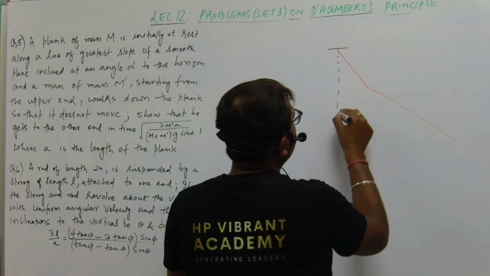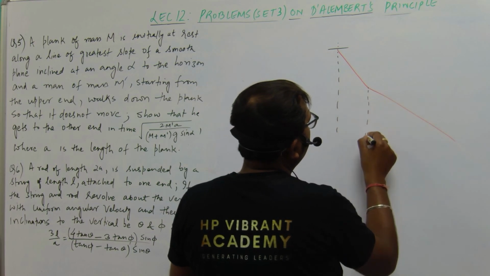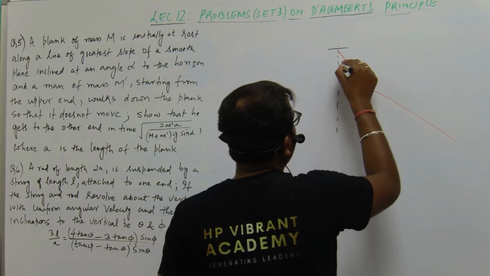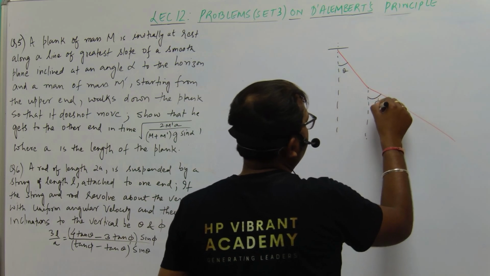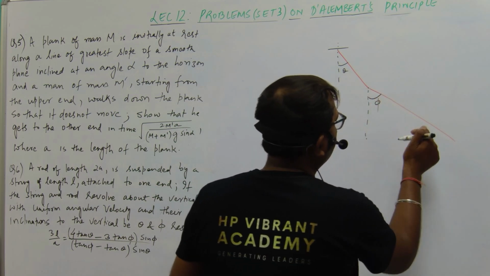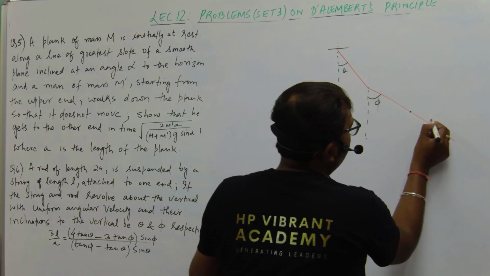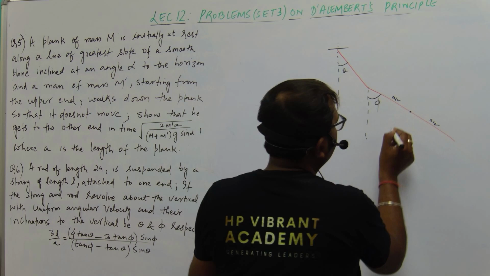This is our axis. The angles of inclination are theta and phi, so this is theta and this is phi. This is our rod of length 2a, so this whole length is 2a, and this is a by 2 and this is a by 2.